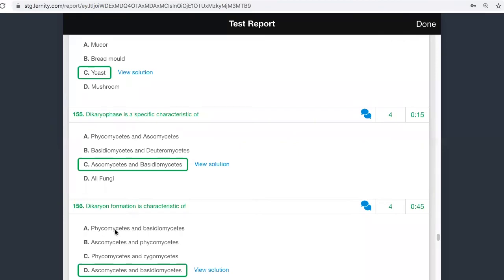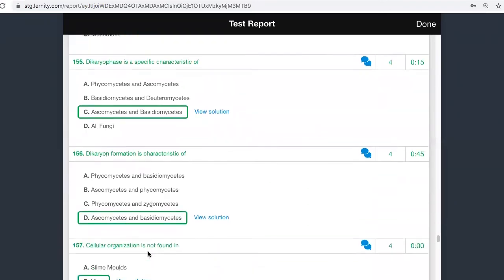So here in this case, phycomycetes can be eliminated. Here also phycomycetes can be eliminated. Here also phycomycetes can be eliminated.